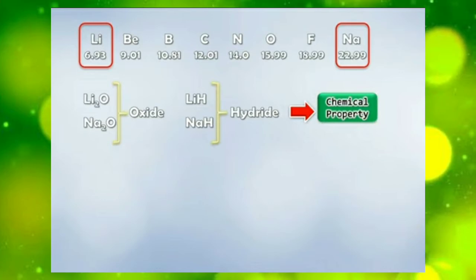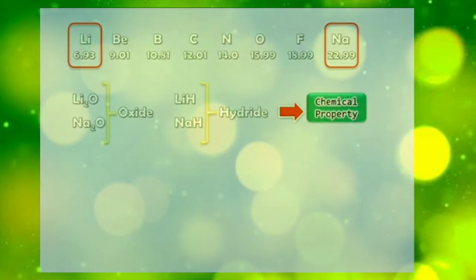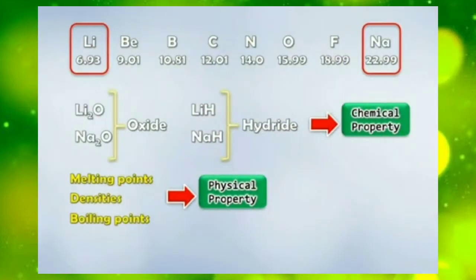That means these two elements have similar chemical properties. Similarly, their melting points, densities and boiling points are also similar. That means they have similar physical properties.